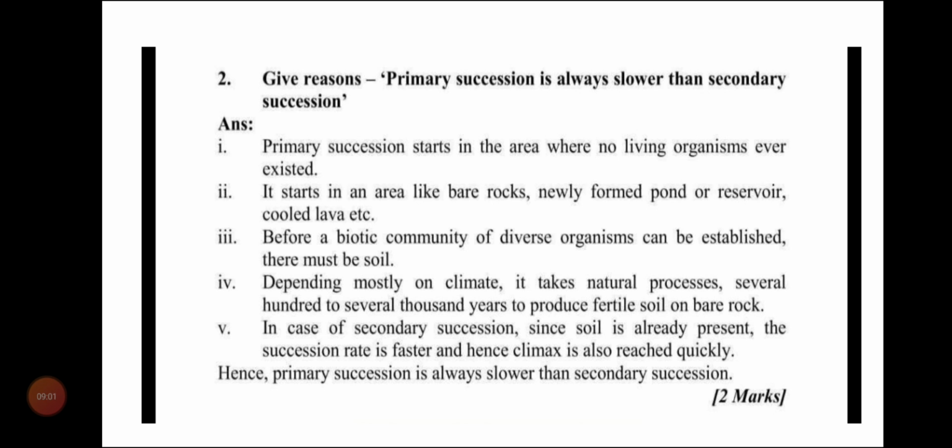So what is happening in primary succession? Since the work has to be done from the beginning, there is nothing present, everything is bare, so even soil is not present. So primary succession is slow, and in secondary succession soil is already present, so only the later development part has to be taken, so it is faster. The conclusion is that primary succession is always slower than secondary succession. So you need to write these 5 points if it is asked in your exams.